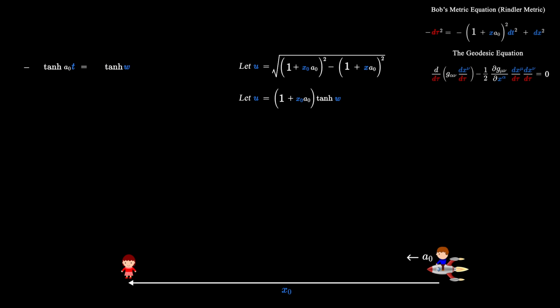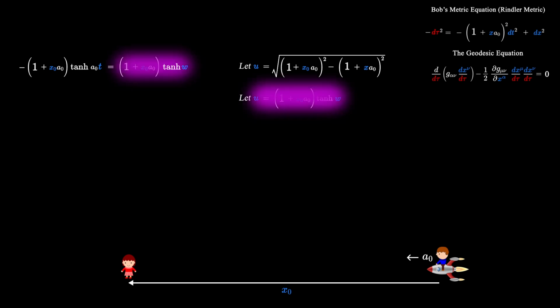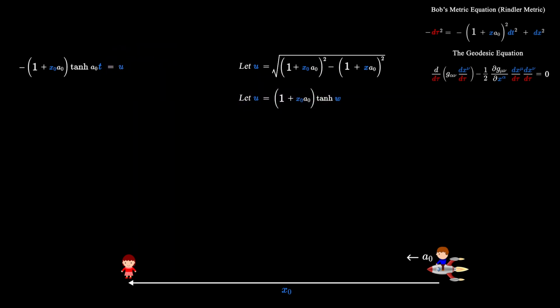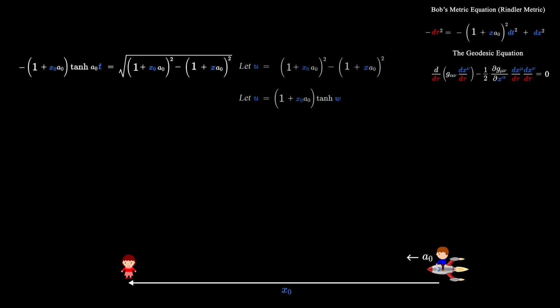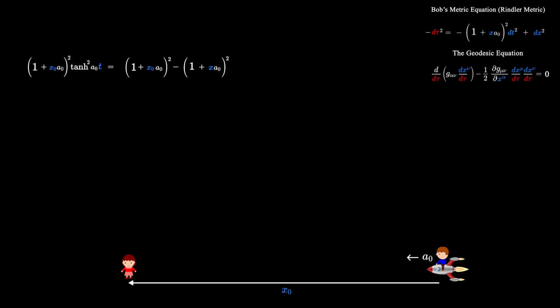Now let's multiply both sides by 1 plus x naught a naught. And we see that the right-hand side of the equation is just u, which in turn is just the square root of 1 plus x naught a naught squared minus 1 plus x a naught squared. Let's square both sides of this equation. And now let's bring the terms involving x to the left-hand side and the terms involving t to the right-hand side. Now we factor out a 1 plus x naught a naught squared on the right-hand side. And now we use the identity that 1 minus hyperbolic tan squared is hyperbolic secant squared.